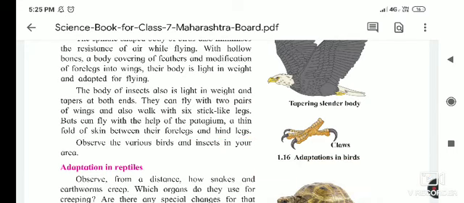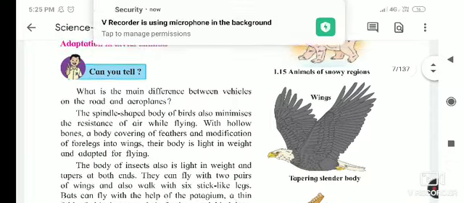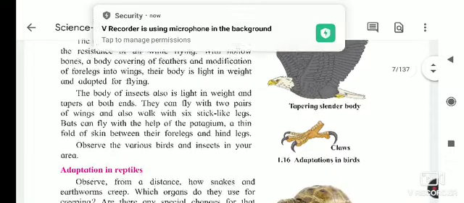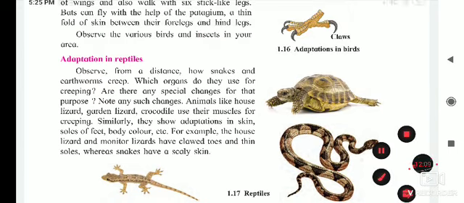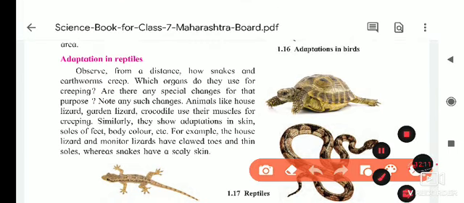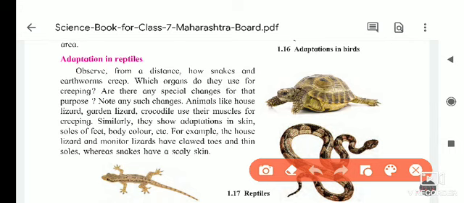After the arboreal animals and the aerial animals, we will see the adaptations in the animals living on land, the reptiles, which crawl or creep on the land. Observe from a distance how a snake and an earthworm creep. Wait, I will show you how they are creeping.